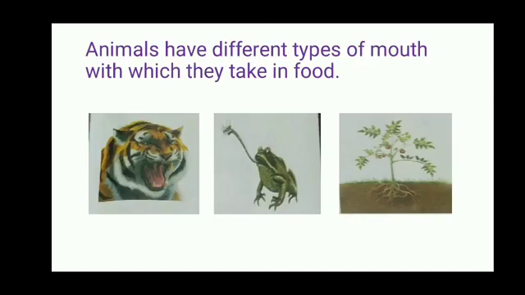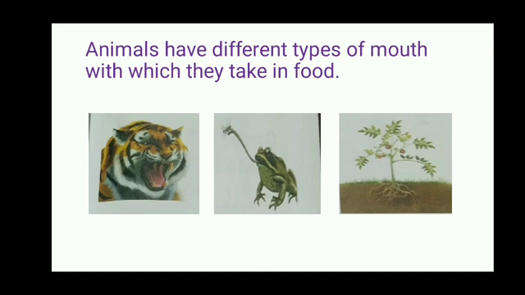Animals have different types of mouths with which they take in food. We can see in the first picture there is a tiger and it is a wild animal. So class, wild animals like tigers have sharp teeth in their mouth. They take in food with the help of these teeth. They tear, grind and chew with their sharp teeth. Some animals like frogs have long sticky tongues. They take in food with them.